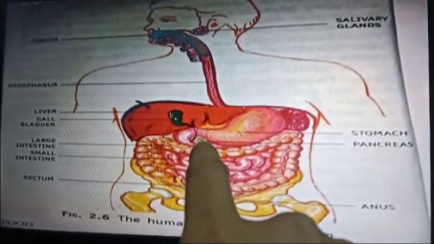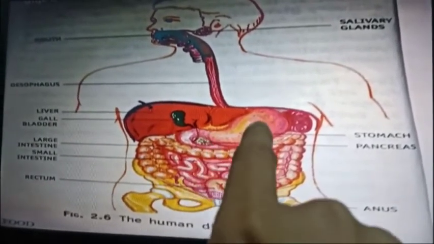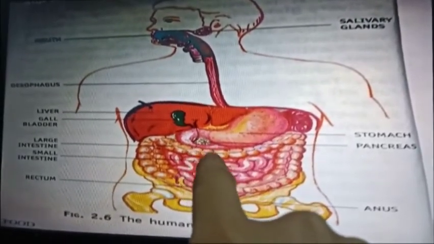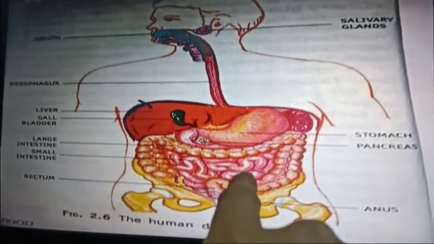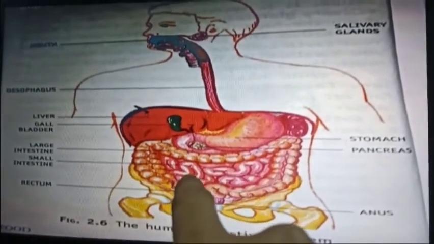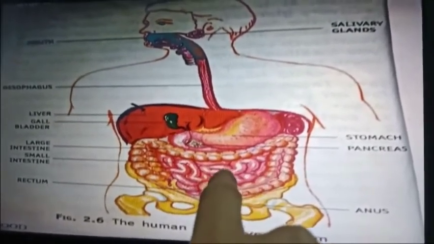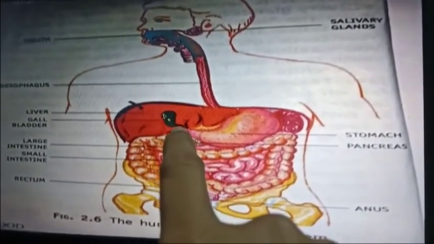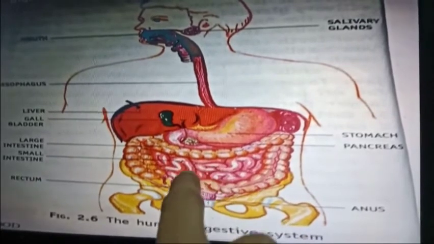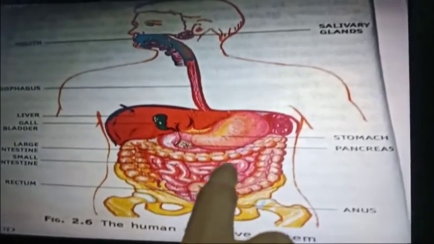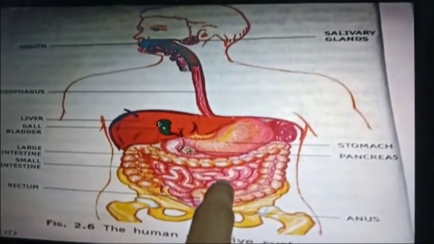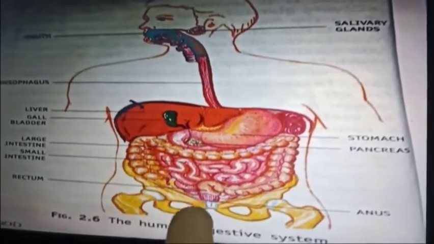Similarly, the pancreas secretes pancreatic juice, which will be secreted into the small intestine, and thus they show their action. The bile juice released by the gallbladder during digestion will act on the fats, and they will dissolve the fats to release the fatty acids and glycerols.